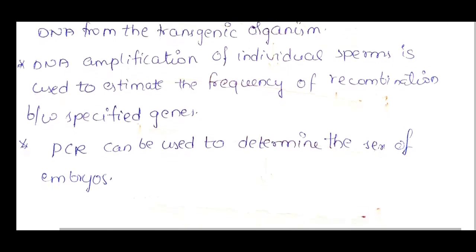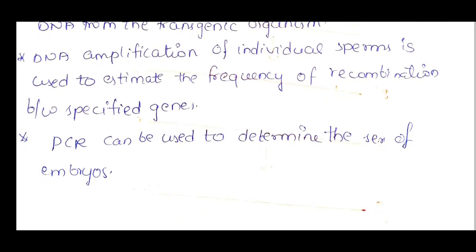And PCR can also be used to determine the sex of embryos. That means whether that particular embryo formed is for a girl child or for a boy child can be detected by using PCR. The gender of the fetus can be easily identified using this PCR.